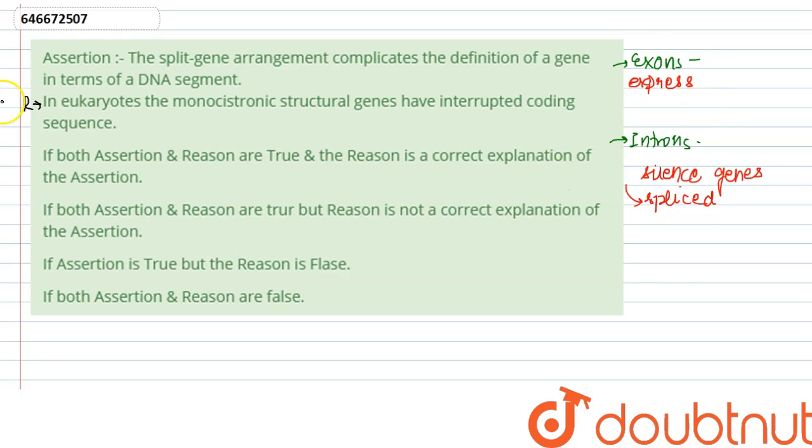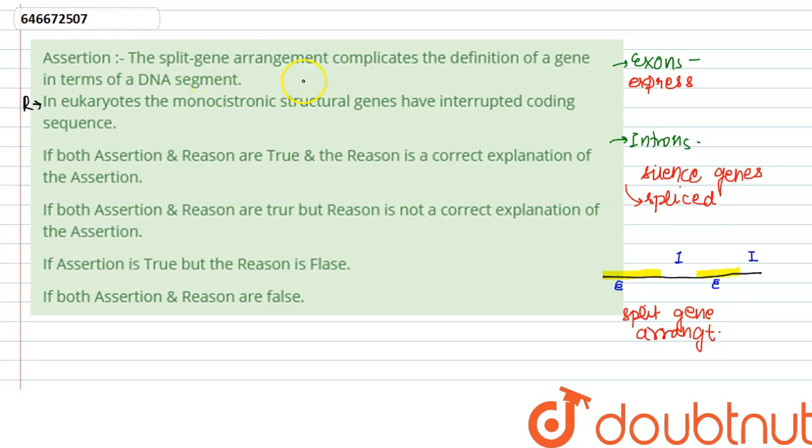Now, in a gene, in DNA, only some part is exon, then this part will be intron, then some part will be exon, then this part will be intron. These are our exons, these are our introns, okay? This is how exons and introns are arranged in any gene, and that's why this type of arrangement is known as split gene arrangement.